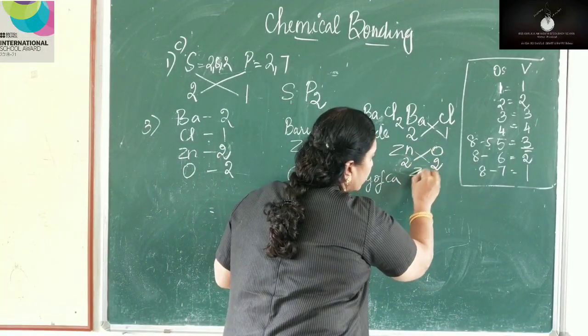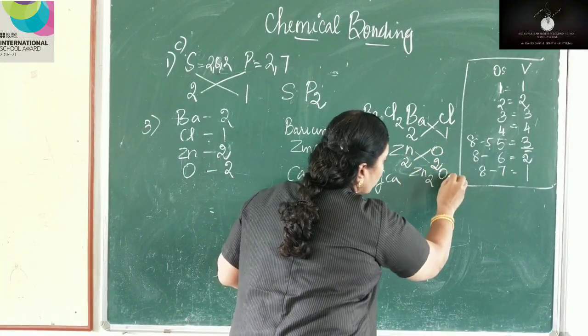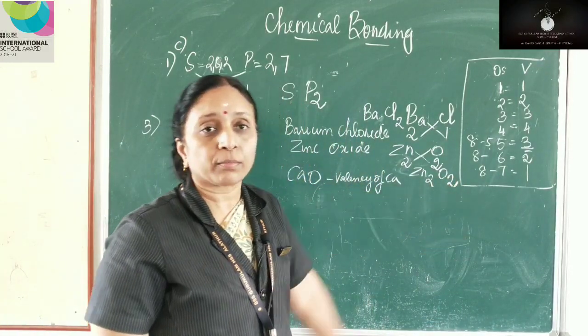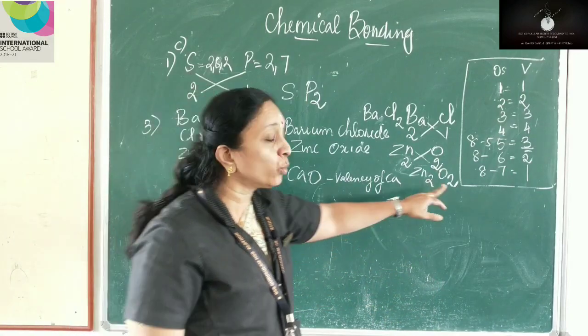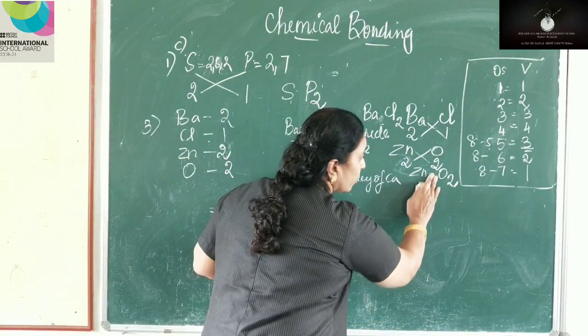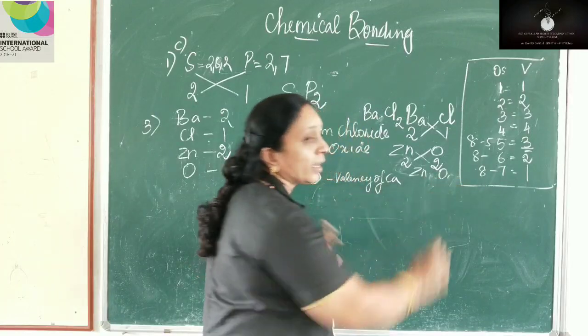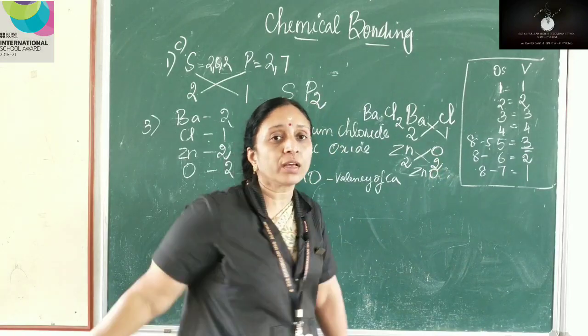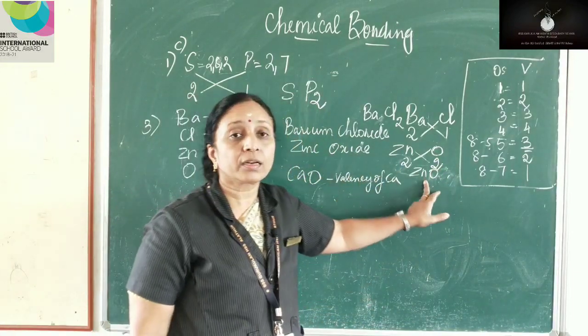So what would be the chemical formula of zinc oxide? Crisscross and then write Zn2O2. So here both the numbers are same. So we can easily divide by 2. Again it becomes 1 and 1. So when you reduce it, the formula will be ZnO. Zinc oxide has a formula ZnO.